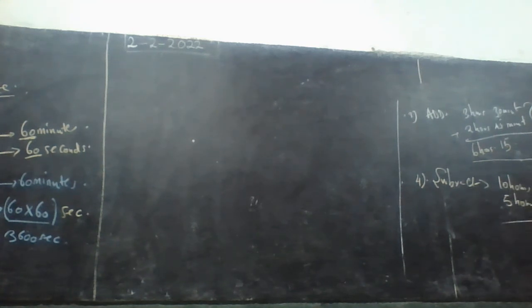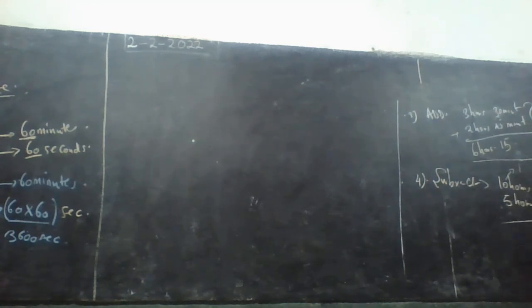We subtract now 45 minus 48. It is very difficult for us to subtract 48 minutes from 45 minutes. The only thing we can do here is apply borrowing. Now, we borrow 1 hour, which is equivalent to how many minutes?